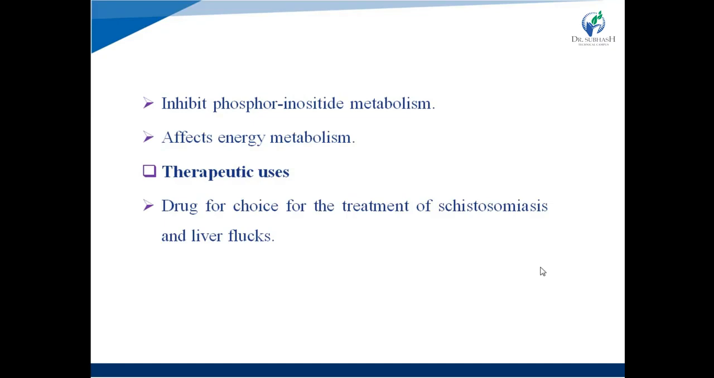right? It inhibits phosphoinositide metabolism, it is known, but what happens in between that step and causes the worm paralysis is unknown, or the mechanism is unknown, right? It also affects the energy metabolism in worms, ultimately inhibiting ATP production, and causes worm paralysis. Right? Now, therapeutic uses: it is the drug of choice for the treatment of schistosomiasis and liver flukes.